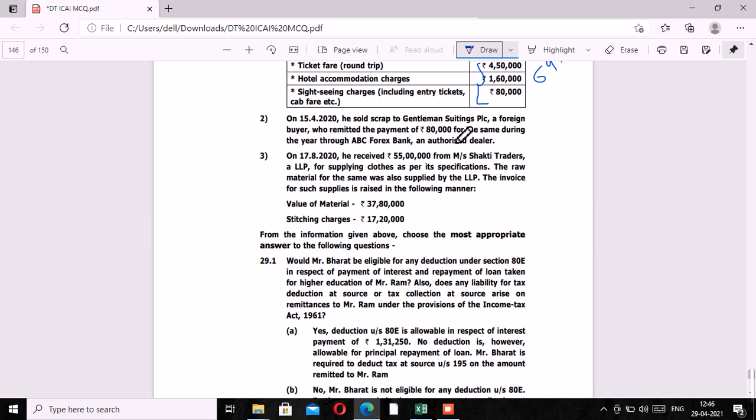What is the rate at which Shakti Traders LLP is required to deduct tax under 194C and on